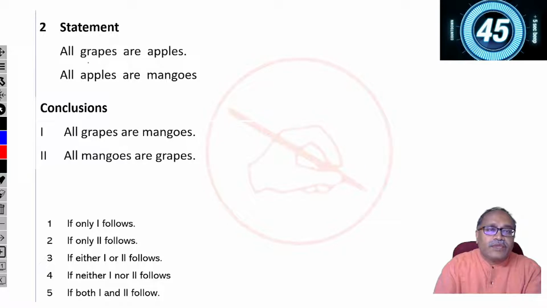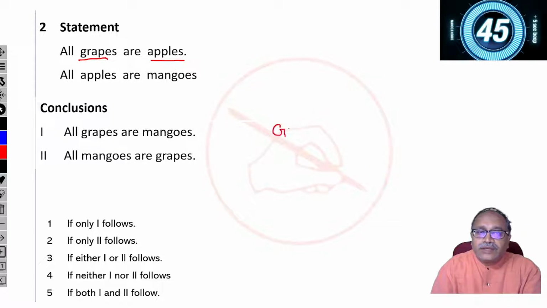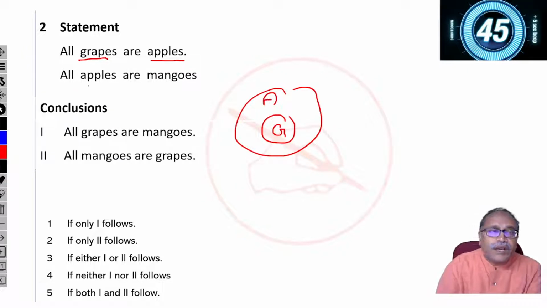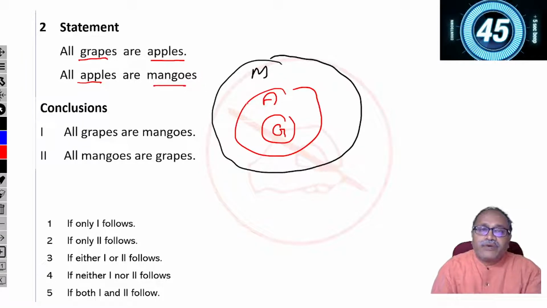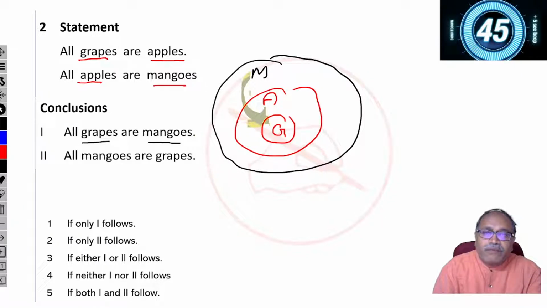Here, all grapes are apples. So I'll just draw this. This is grapes and this is apples. And all apples are mangoes. So it's the simplest possible question that can be formed. All apples are mangoes. Now you notice that all grapes are mangoes. Can I say that all grapes are mangoes? Yes, I see that all grapes are mangoes. So the first one is right.